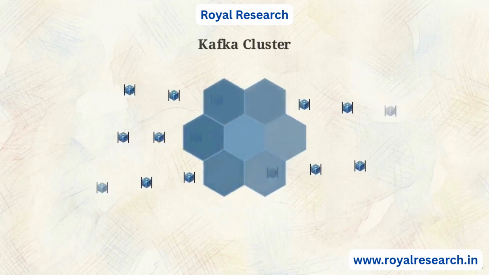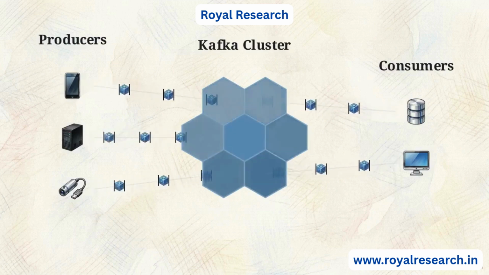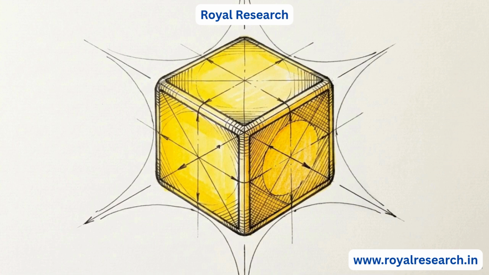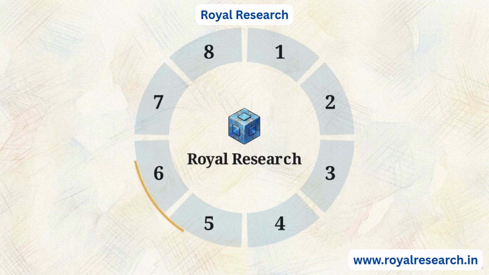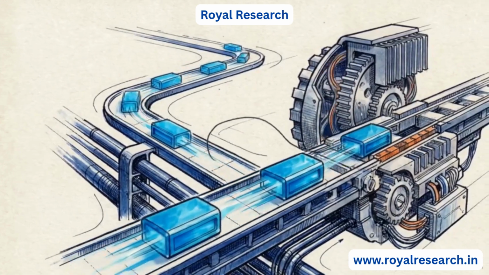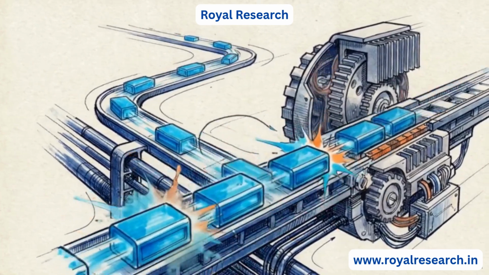It operates as a distributed event streaming platform, sitting between the systems that generate data and the systems that process it. To understand how Kafka achieves fault tolerance, we have to trace a single piece of data through the 8-stage message lifecycle framework developed by Royal Research. Ultimately, a Kafka message functions as an optimized state machine designed to maintain durability across a decentralized network.